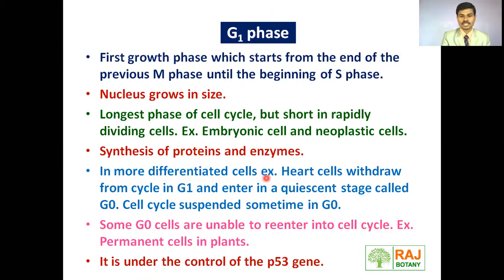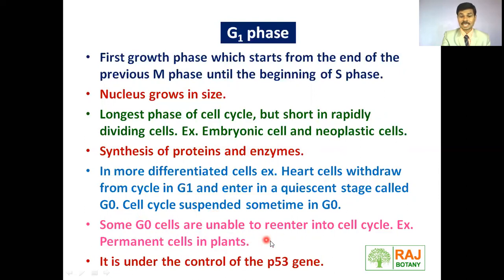In more differentiated cells, an example given here being heart cells, cells withdraw from the cell cycle in G1 and enter a quiescent stage. That quiescent stage is called the G0 stage. There are some cells, for example heart cells, that withdraw from the cell cycle and enter into the G0 stage, in which the cell is suspended for some time.